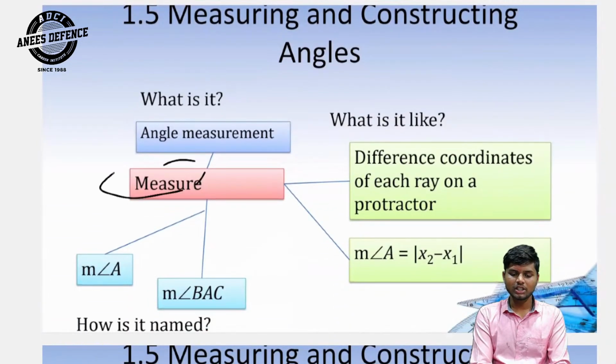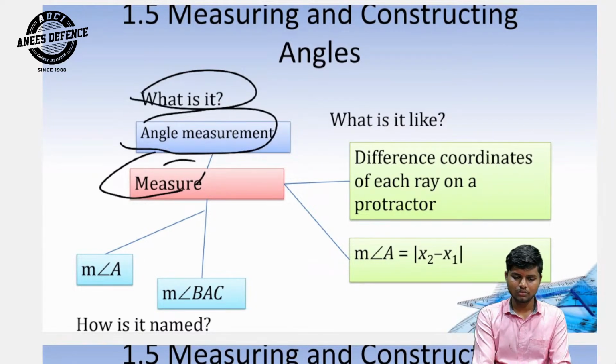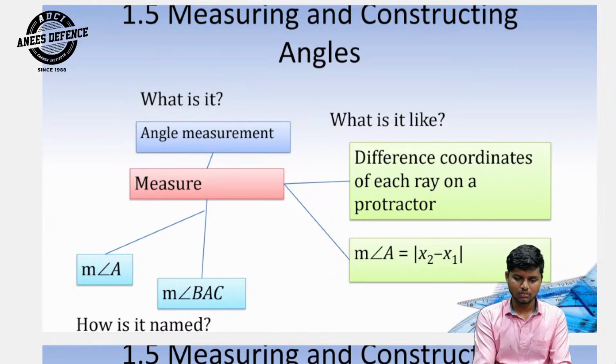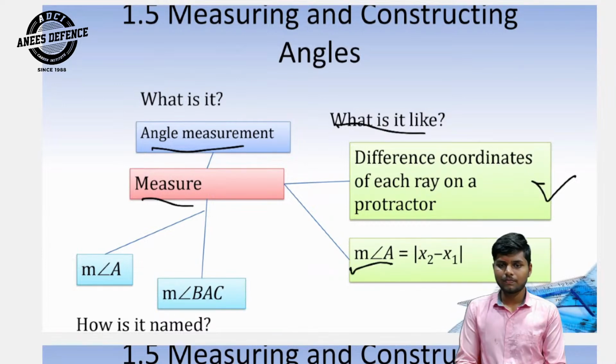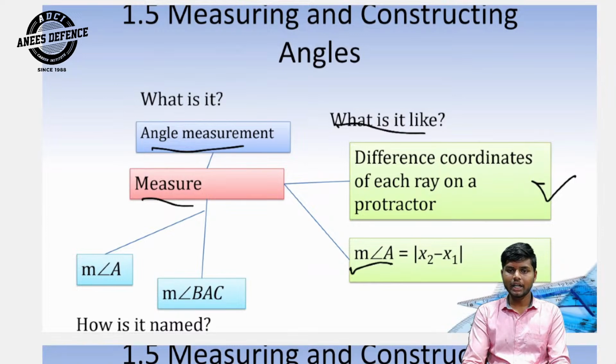And measure. What is angle measurement? It is the difference of the coordinates of each ray on a protractor. Measure of angle A: how do we pronounce it? Measure of angle A is equal to x2 minus x1. It is named measure of angle A and measure of angle BAC.